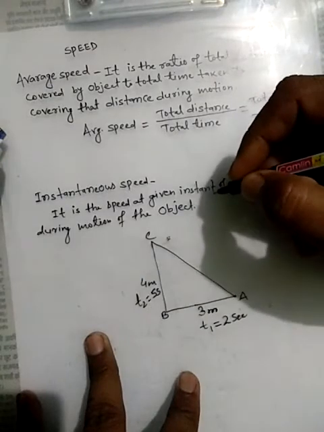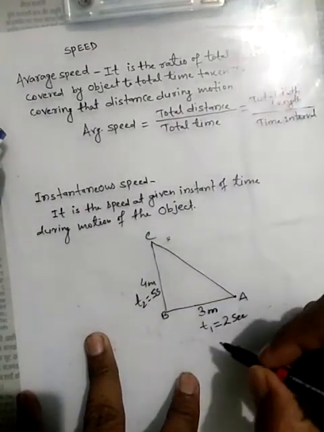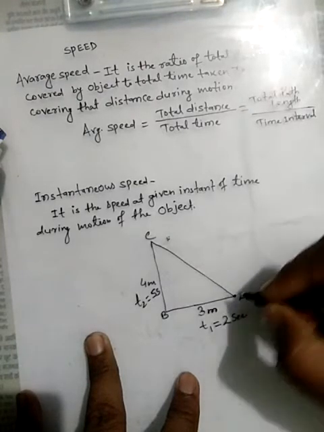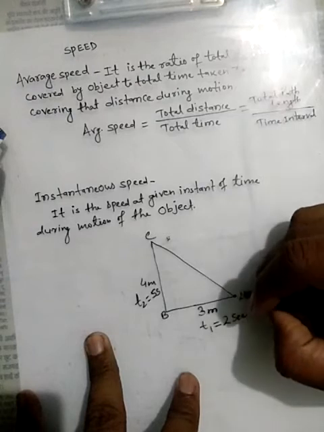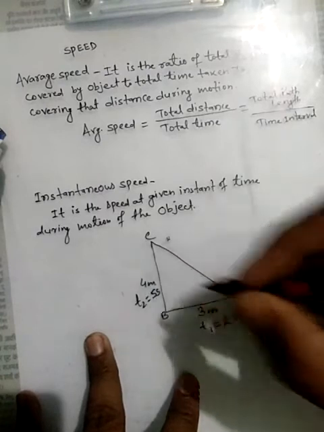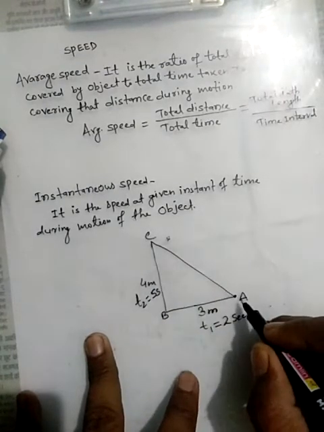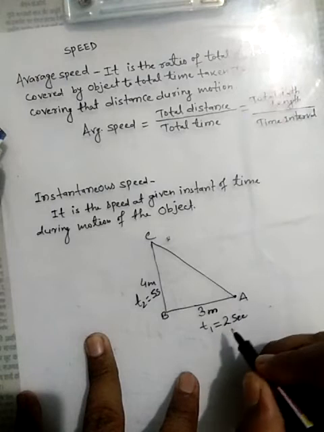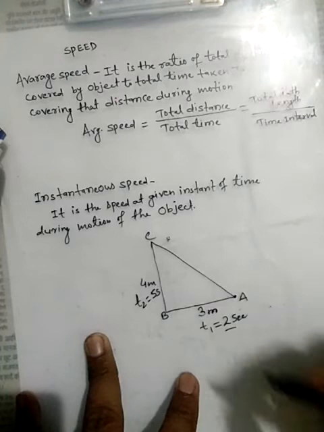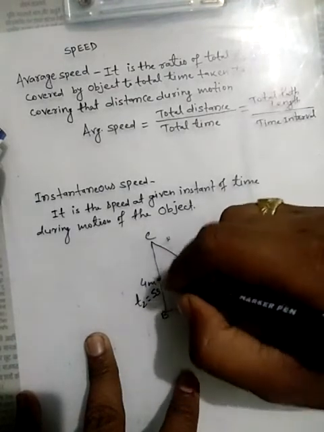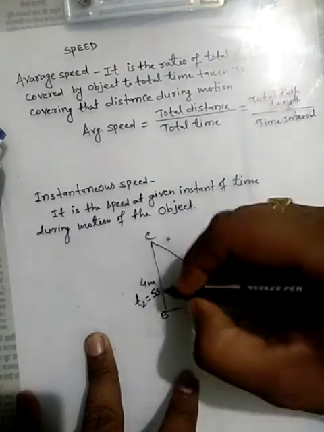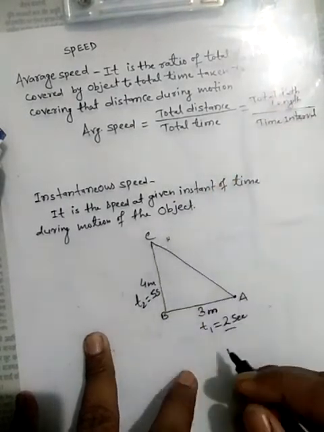To understand the average speed, here is an example. An object moves from point A to B, then point B to C. The distance between A and B is 3 meters and the time taken to cover this distance is equal to 2 seconds, and from B to C the distance is 4 meters and the time required to cover this distance is 5 seconds.